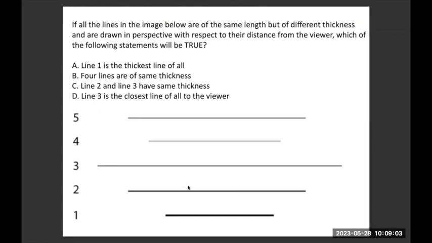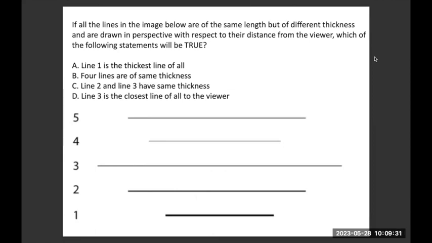Which means that the line which is smaller and which is thicker will be much farther away, and its actual thickness will be even bigger than what you see. Okay, this is your clue basically.